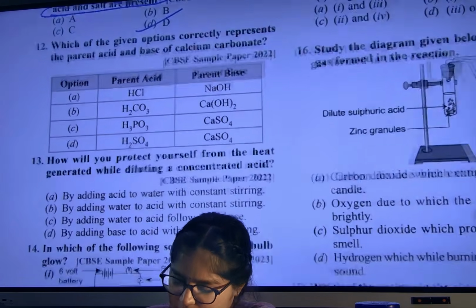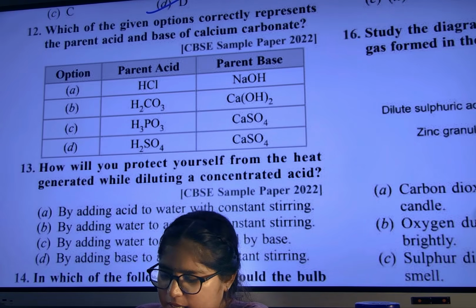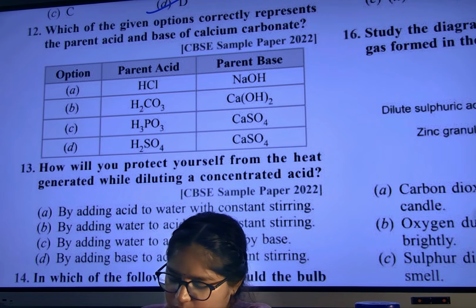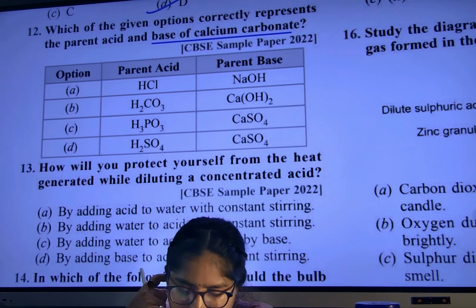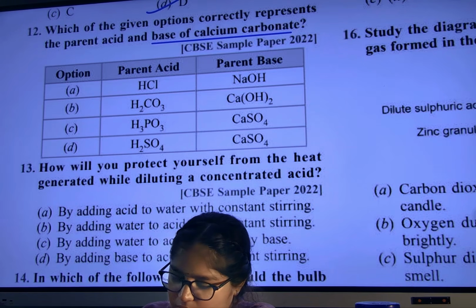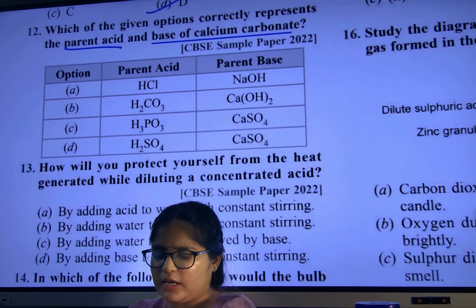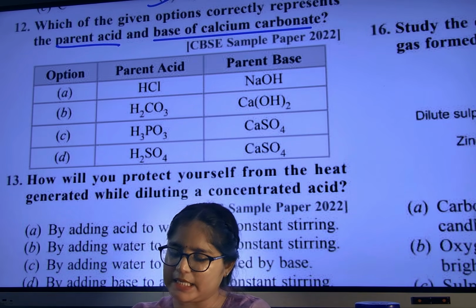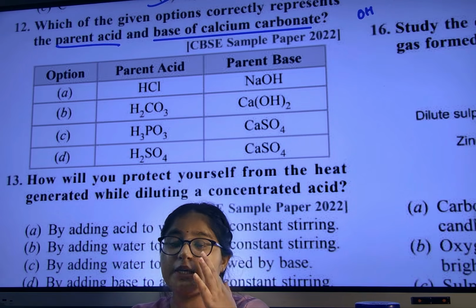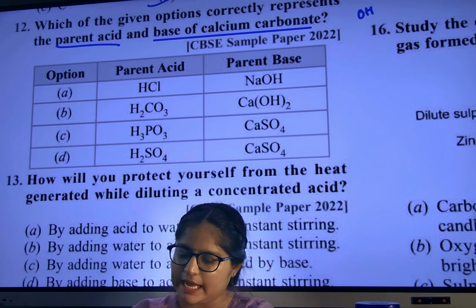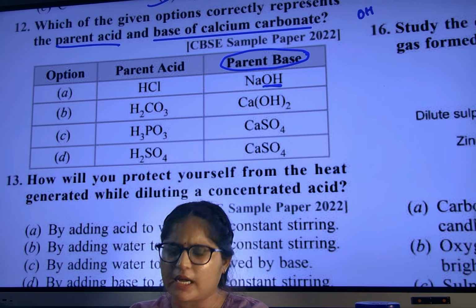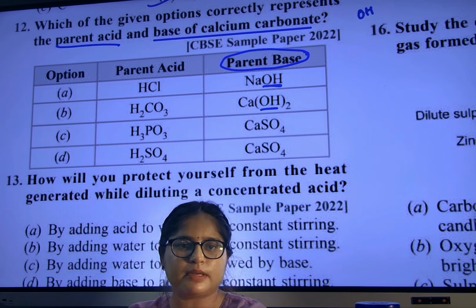Okay? Next, which of the given options correctly represents the parent acid and the base of calcium carbonate? What they are saying? They are asking the base of calcium carbonate, and which option will represent the acid and the base. Okay, fine, no problem. So base means OH will be there. Base means what should be there? OH. And acid means what should be there? H. So here the parent base is OH, yeah, it can be the answer.